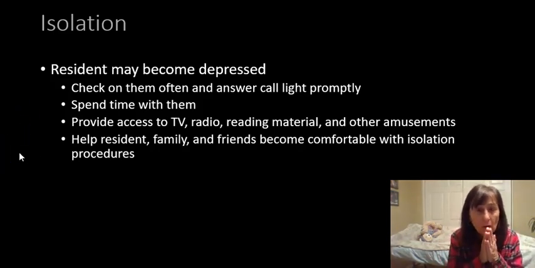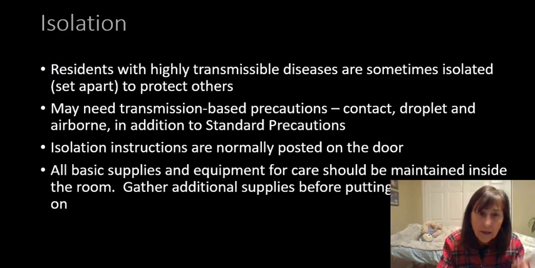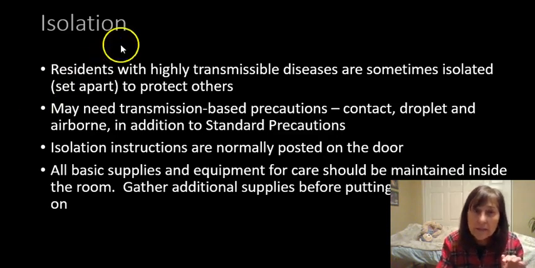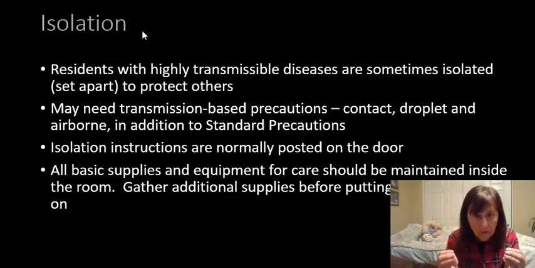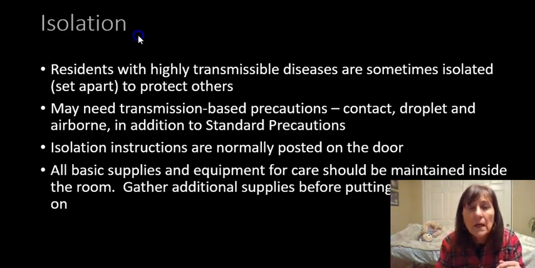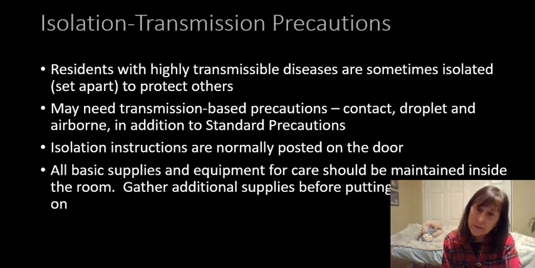we know here it's called isolation in your book, but isolation is keeping people who have transmissible diseases like COVID away from other people. The other name for this now is transmission precautions. The old-fashioned word was isolation.